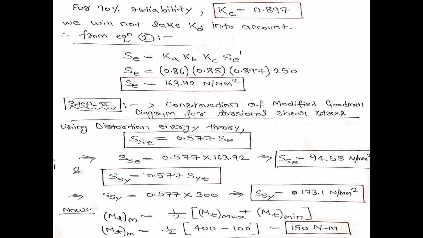Yes, sir. Clear. Okay, so Sse is 0.577 times Se. Se we have 163.92. Multiply it with 0.577. You will get the value of Sse, and that is coming out to be 94.58 Newton per millimeter square. Fine. Any doubt regarding the calculation of Sse?